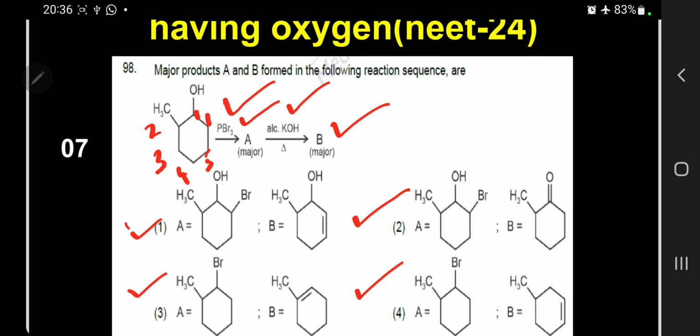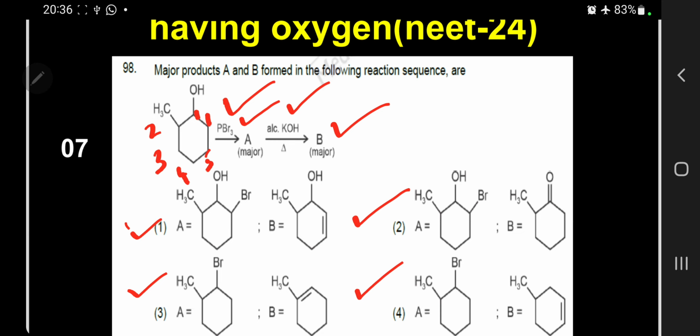What will happen in the following reactions, you must understand. When you treat with PBr3, it is normally substituting the OH group. Okay?